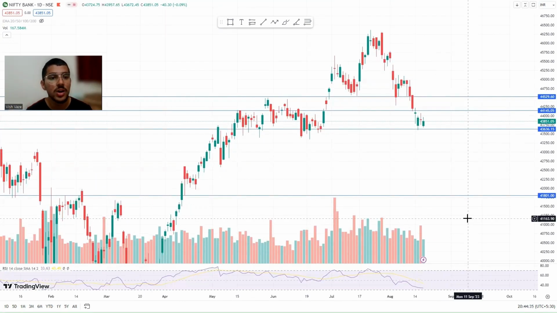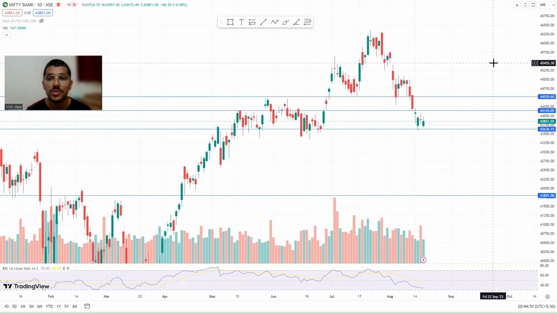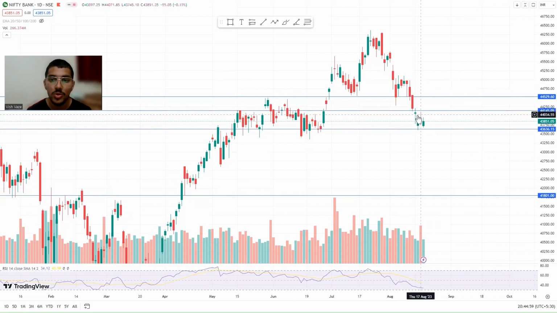So what should we do now and how to trade Bank Nifty? It's better not to take any trades here because we want Bank Nifty to break this resistance zone. Otherwise, we want Bank Nifty to break this support zone. If Bank Nifty breaks this support zone, we can short Bank Nifty because we can expect a big downfall here. Otherwise, if Bank Nifty breaks this resistance zone, then we can expect Bank Nifty to go up till the 44,500 level. So that's how we can trade. So it's better not to take any trades when Bank Nifty is trading in this area.